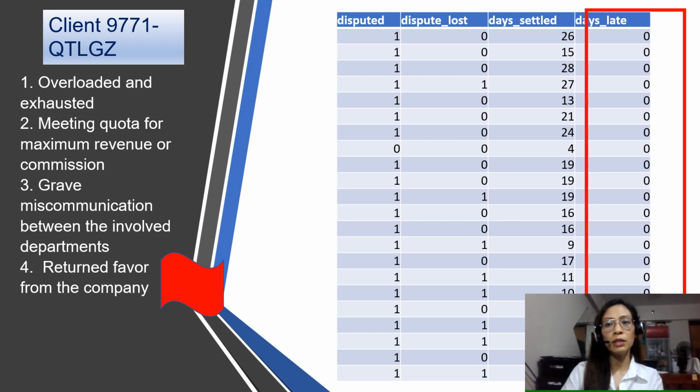Numbers 1 to 3 were explained thoroughly in our written report. It is the fourth assumption that we will highlight here. It was established that client 9771 has an outstanding account status. It was never late in settling its payment for the disputes won by Yellevate, and so Yellevate just returned the favor. This practice is considered subjective and another red flag.